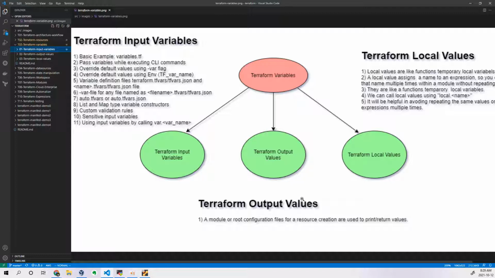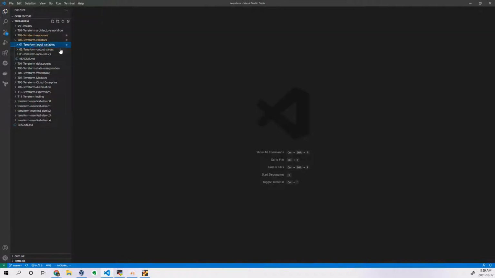So, a simple statement. For example, I'm trying to create some instance and I want to print the public IP and the private IP of that instance once it is created successfully. If I want to print that, I have to use output values. In order to declare output values, this is the simple statement. Let us see with examples.